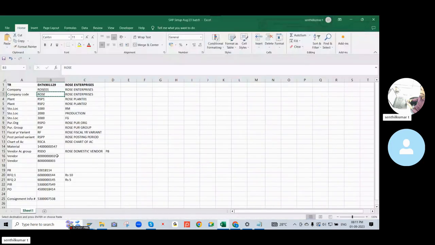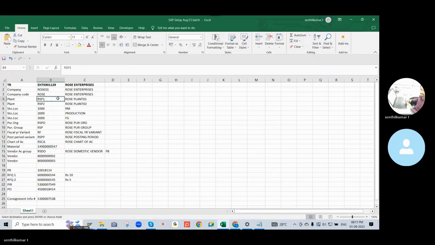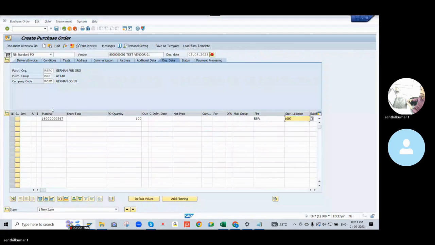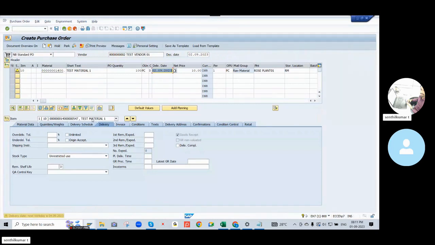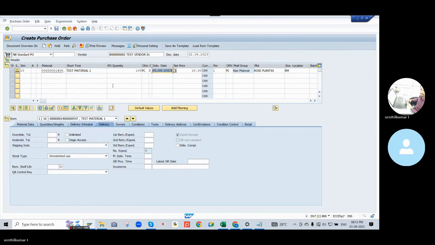Then I enter the material, and I take 100 quantity. I enter the plant and the storage location. Tomorrow is a holiday, so I will put the delivery date accordingly.